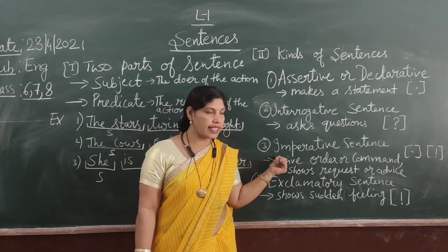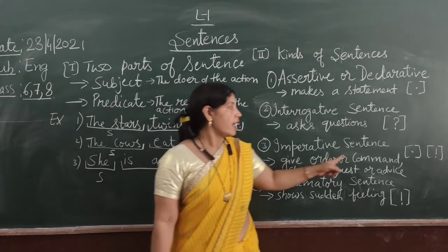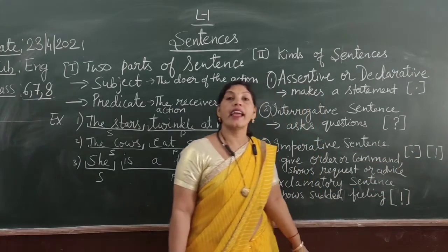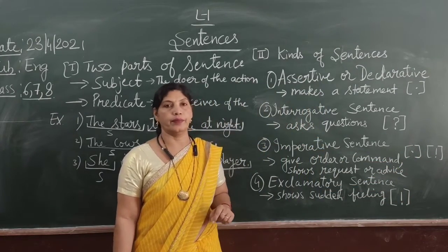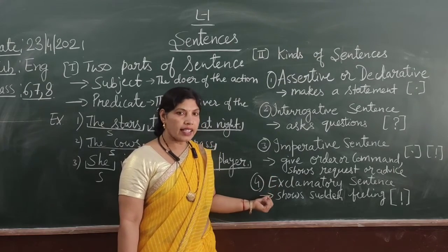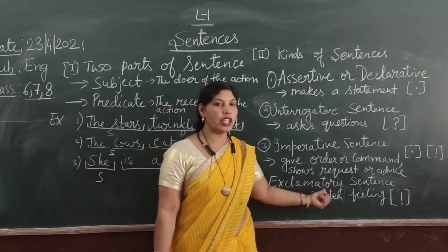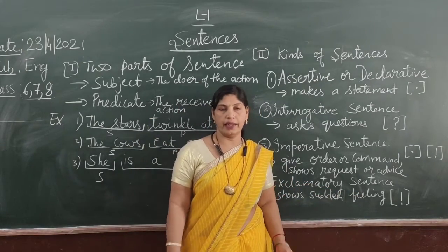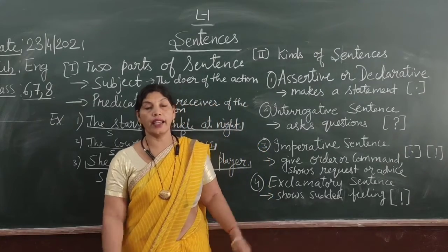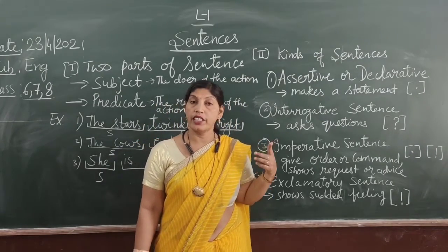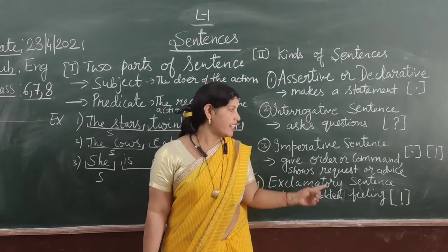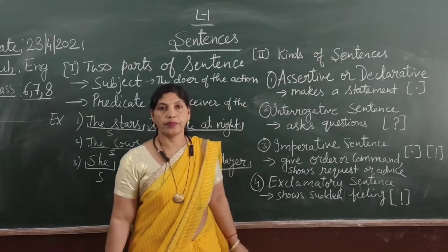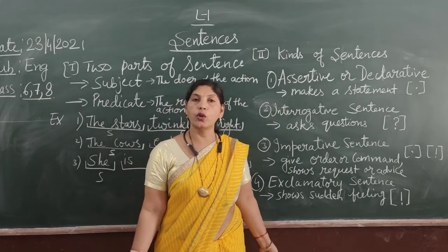An imperative sentence ends with a full stop, and in some cases it ends with an exclamation mark as well. Now come to the last kind, and it is exclamatory sentence. It shows some sudden feeling. For example, hooray, we have won the match. It is showing happiness, and it always ends with an exclamation mark.